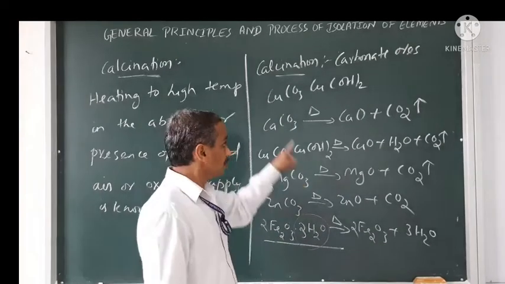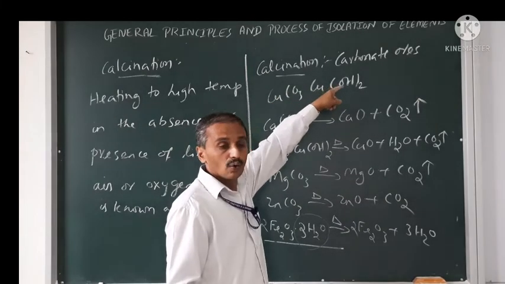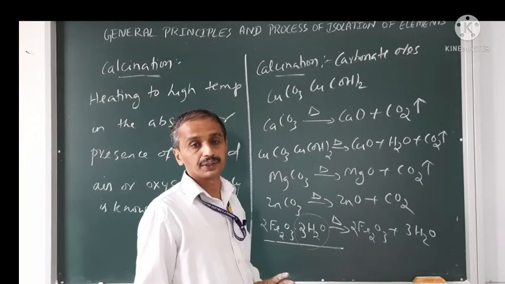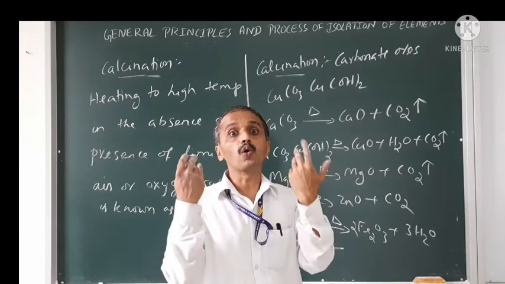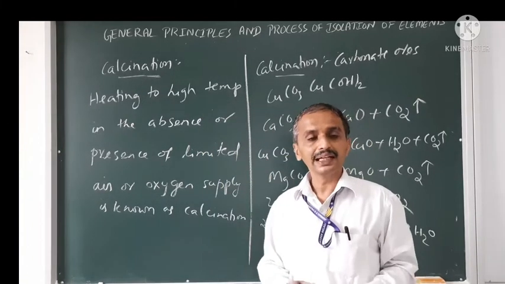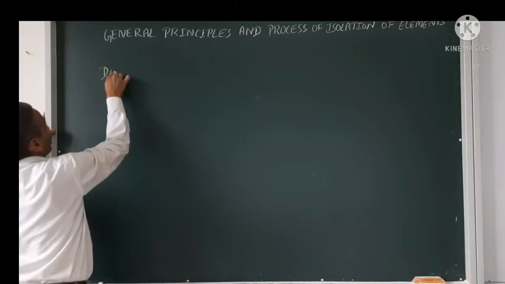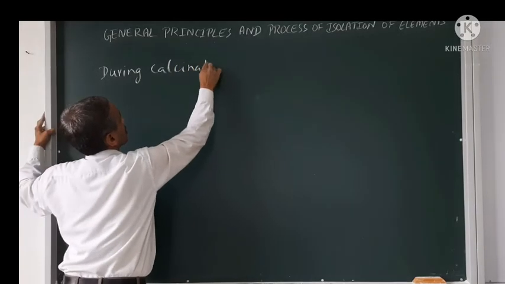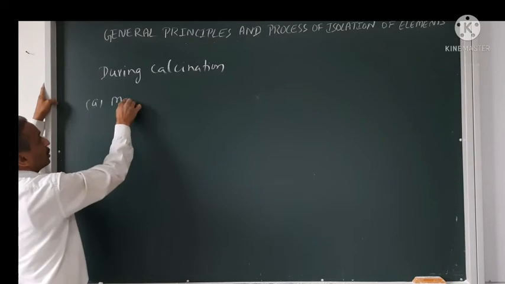Now the fourth one. In all the cases, what is happening here? The ore is converted into oxide. And the next one is the ore becomes more porous in nature. When it is more porous, it is easy for the reduction process. During calcination: A, moisture removed.